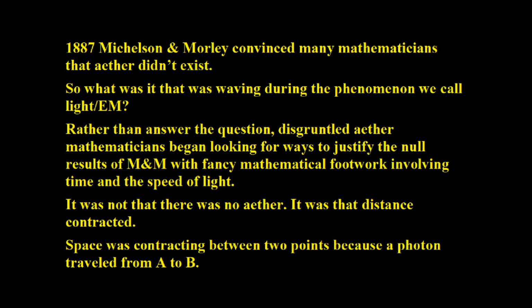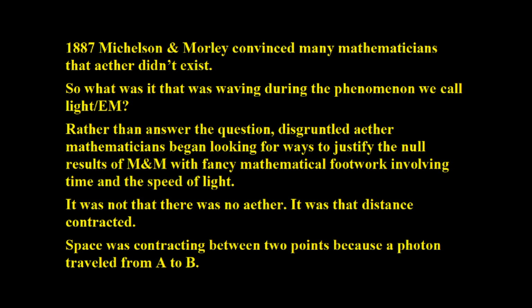So then what is it that was waving? And so rather than answer the question, they looked for other outlets, and one of them was that they started making calculations based on the speed of light and time. They used time and speed of light, and they said, what's happening is we have a shrinking of the distance, or distance traveled, or length, or whatever, right?